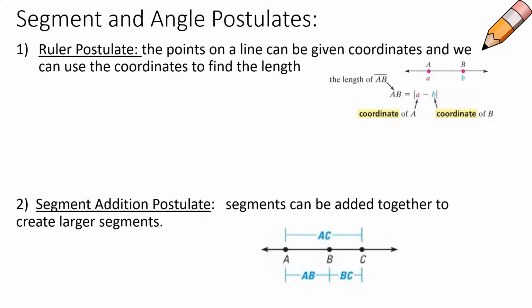Then the segment addition postulate is saying that if we have multiple segments on that ruler, we can add them together to create larger segments. In our head, if you add things together, stuff gets bigger, and you don't have to prove that that is true. That's just a postulate. So if you want to take a couple seconds to write down these postulates or these words in your foldable, that would be awesome.